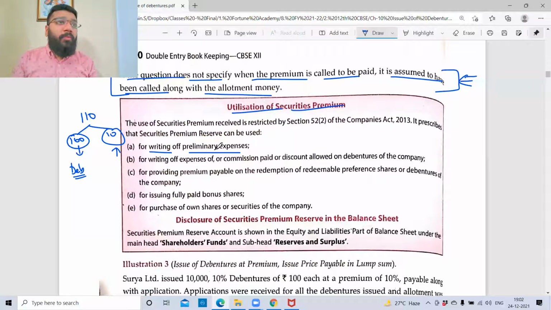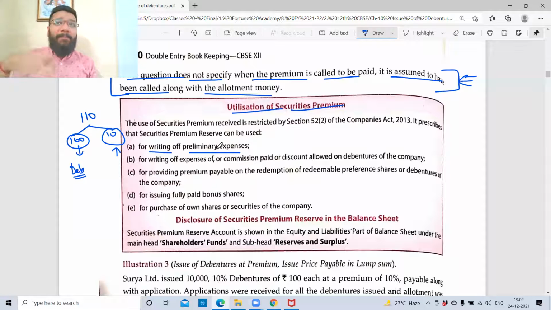Before the company is born, what is the date of birth of the company? Certificate. When you get the date of the certificate of incorporation, that is the date of birth. So before the incorporation, before the baby is born, there's a lot of medical expenditure. Genuinely, trust me, I've done all that. I know it is there. So before the baby is born, there are a lot of visits you have to make to hospital. There's a lot of money spent.